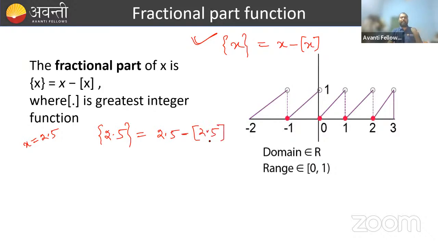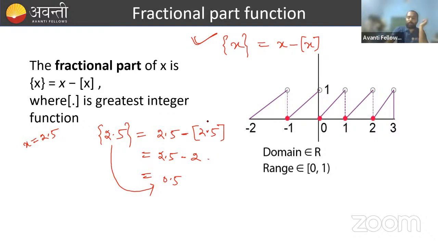Now you can tell me easily. 2.5 minus greatest integer of 2.5 is, can you write in the chat box what is the greatest integer value of 2.5? That is 2, right? So 2.5 minus 2 is 0.5. So this is the fractional part of 2.5. 0.5 is your fractional part of 2.5. I hope this is clear. It's very simple. Yes or no? Simple or not? Clear? Okay.